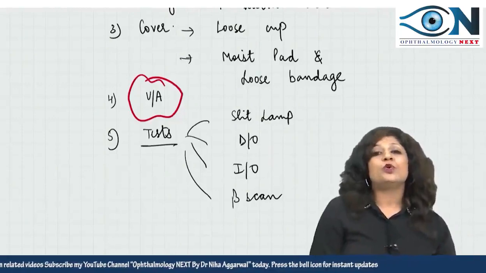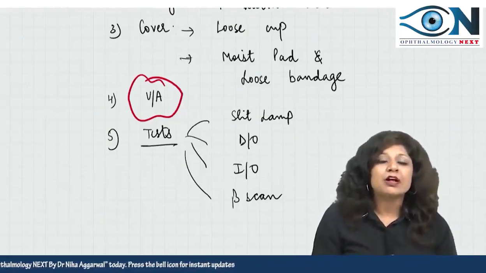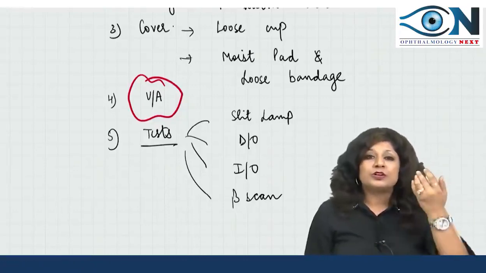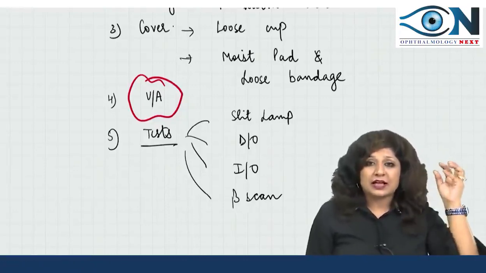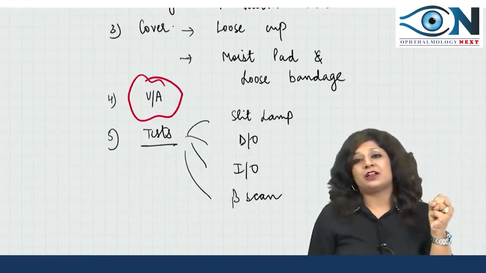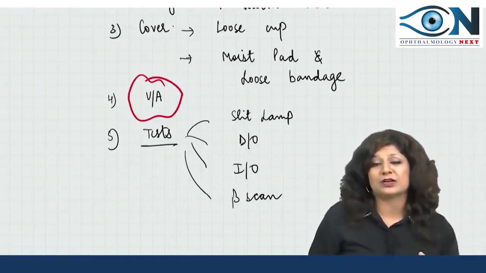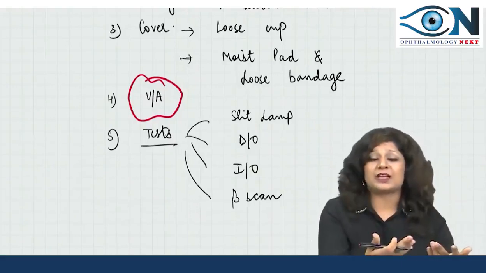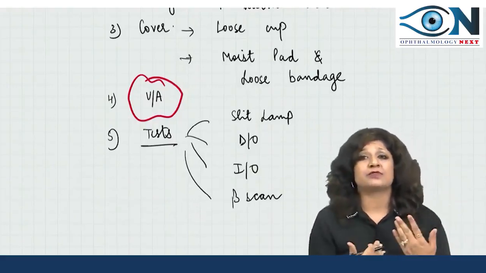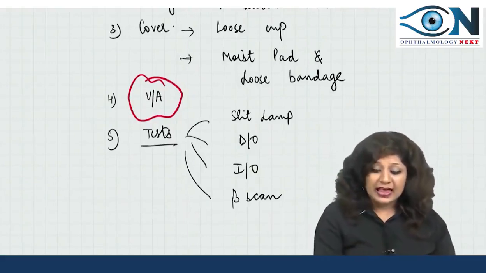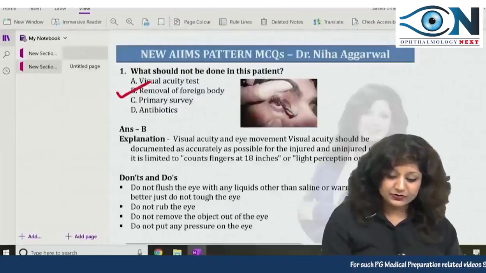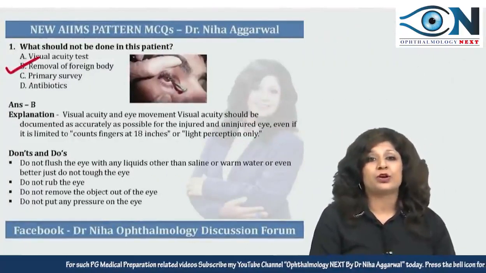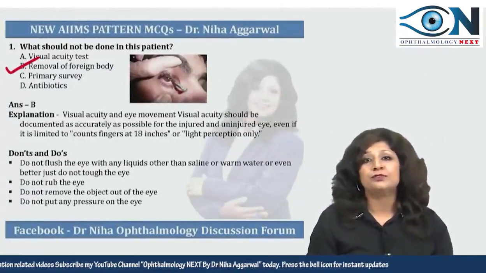Now why don't you want to remove the foreign body? Because as soon as you remove the foreign body, there will be a perforation there. So aqueous humor can come out, a sudden collapse of the angle of the anterior chamber can take place, flat anterior chamber can take place, and there are so many other complications. Iris prolapse can happen. Chances of infection even become more, and that is why the answer to this question should not be removal of the foreign body. You should not go for the removal of the foreign body.